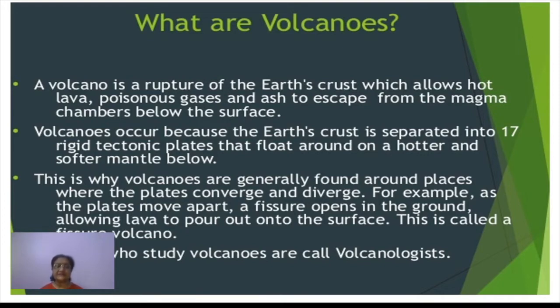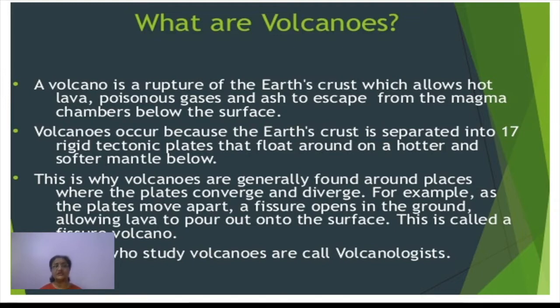This is why volcanoes are generally found around the plate boundaries. The plates have three types of movements. Either they converge or they diverge away from each other. These are the two types of movements in which you will find the maximum number of volcanoes. For example, suppose two plates are moving away from each other. What will be the result? They will develop a deep crack in between, called a fissure.